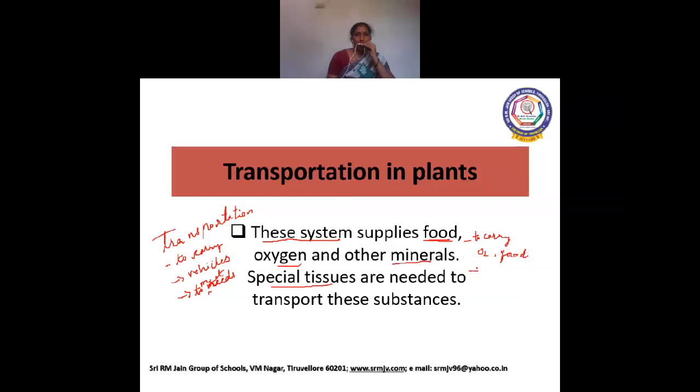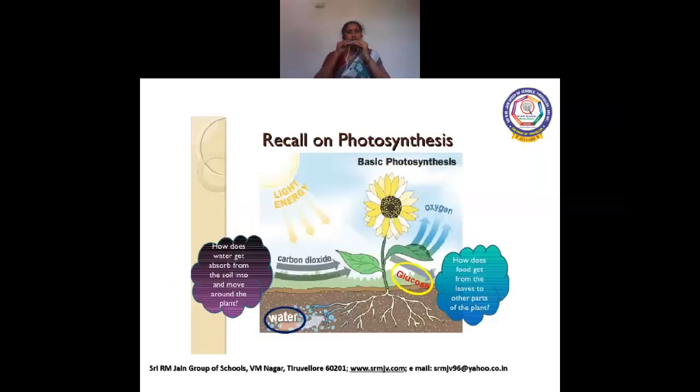And how do they carry? By special tissues. Okay, children? Now, before that, we have to recall what do you mean by photosynthesis. Photosynthesis is the life process where plants prepare their own food.